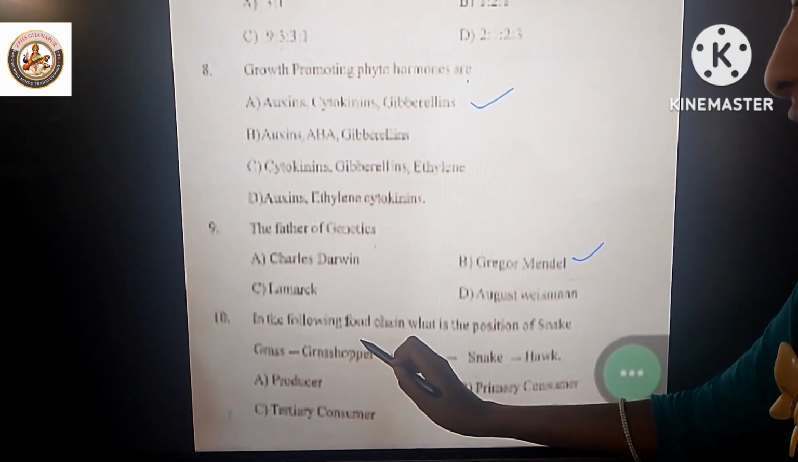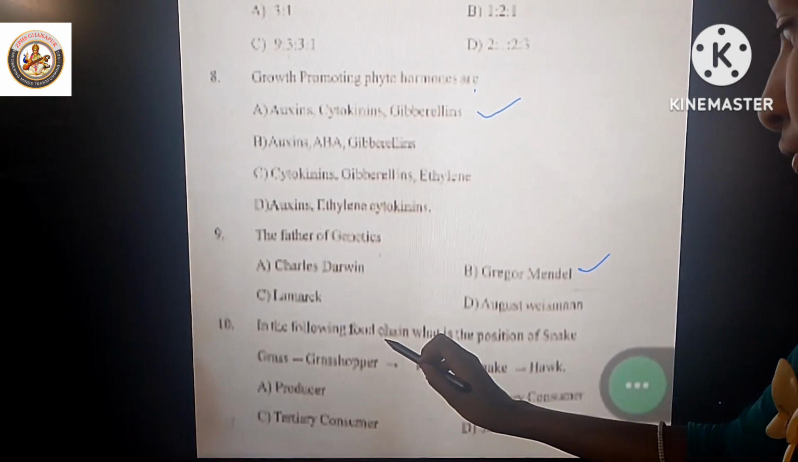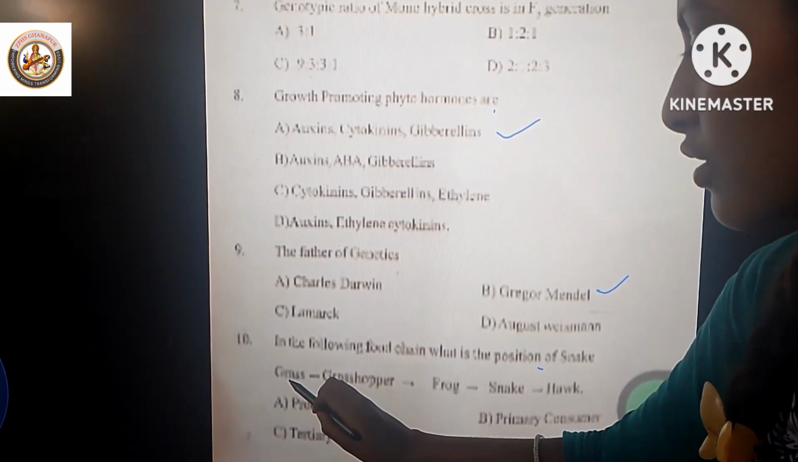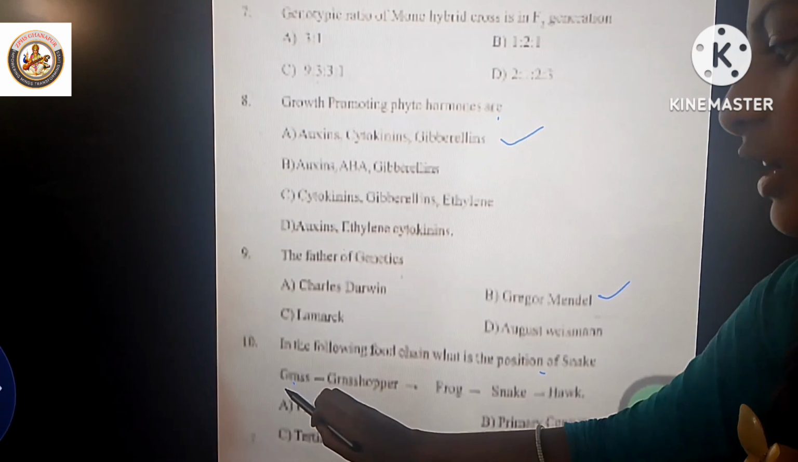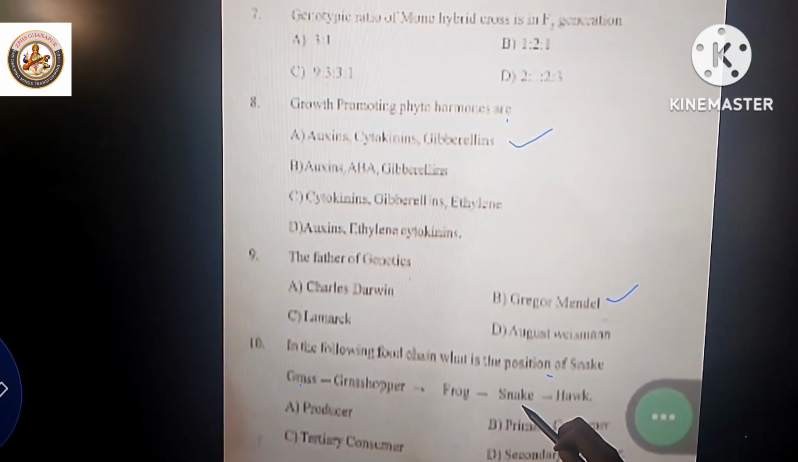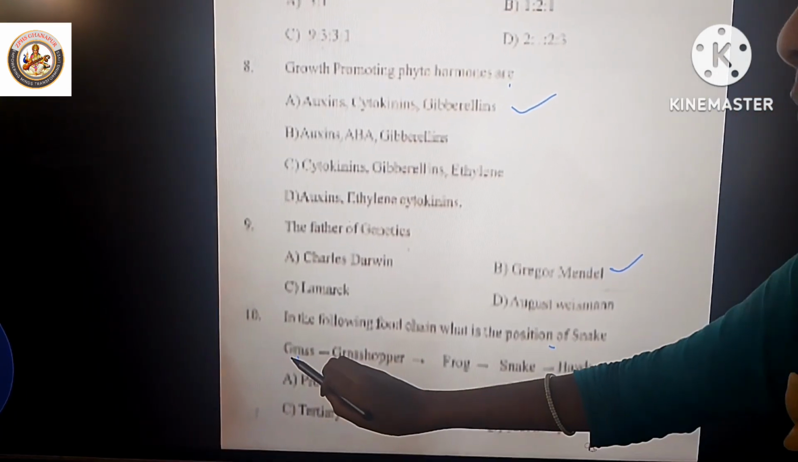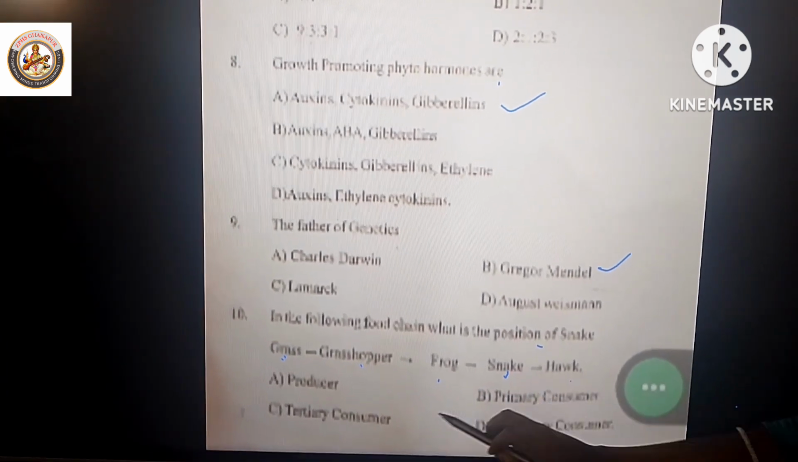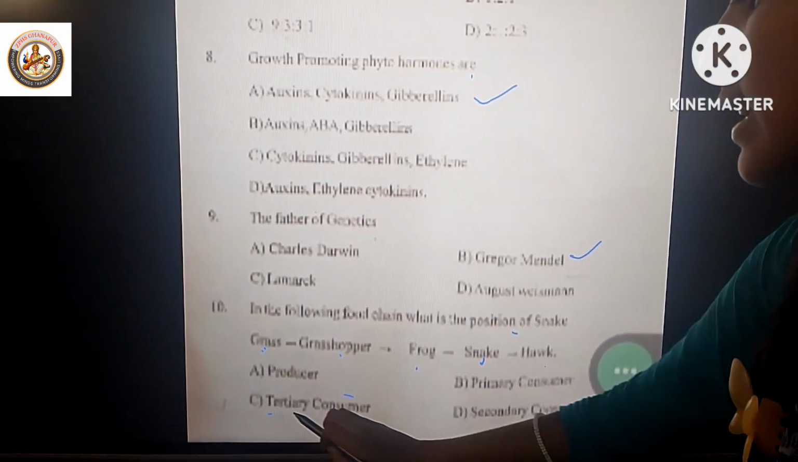In the following, what is the position of snake? Producer, primary consumer, secondary consumer, tertiary consumer: grasshopper, frog, snake, hawk. So the answer is tertiary consumer.